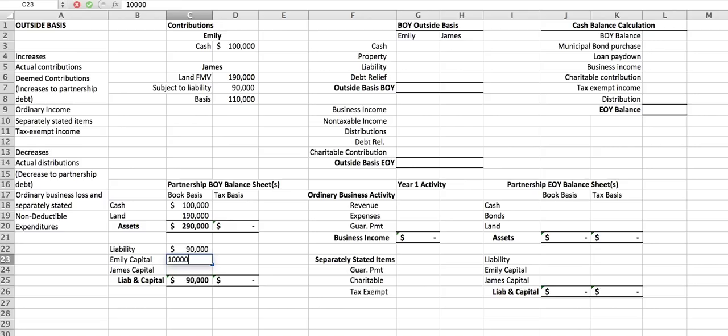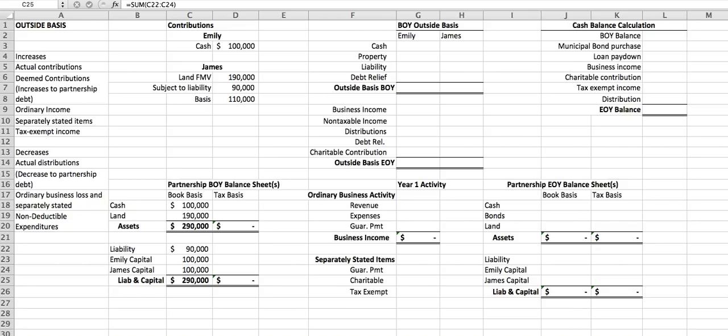Well, Emily gets $100,000 for her $100,000 of contribution. James's capital account then is calculated by the fair market value of what he contributed, the land of $190,000 minus the $90,000 liability that land was subject to. He gave the partnership a net fair market value of $100,000 worth of assets.